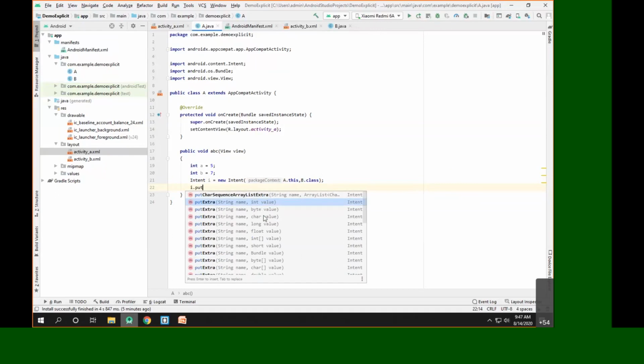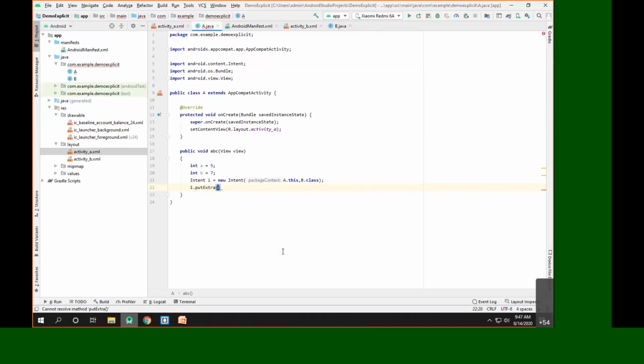But the second parameter can be an integer value, a byte value, a character value, a long value, a float value, and it can even pass arrays. So you can pass any kind of data by using the putExtra method. So let's try to see putExtra by passing the intent.